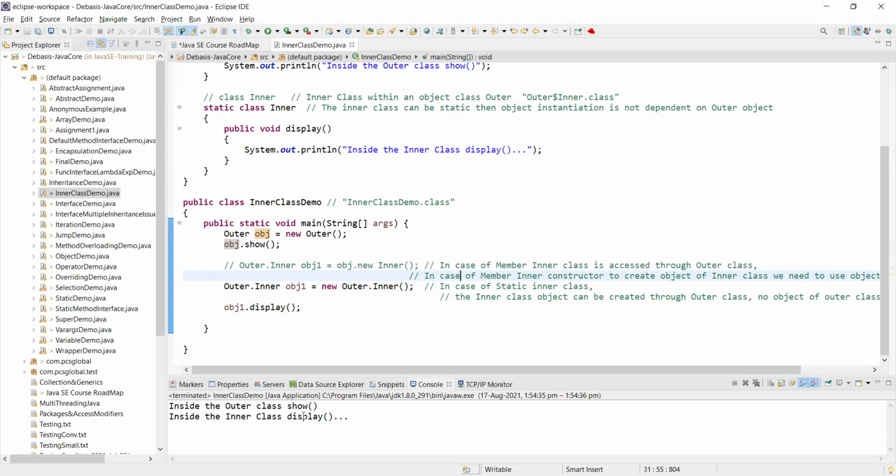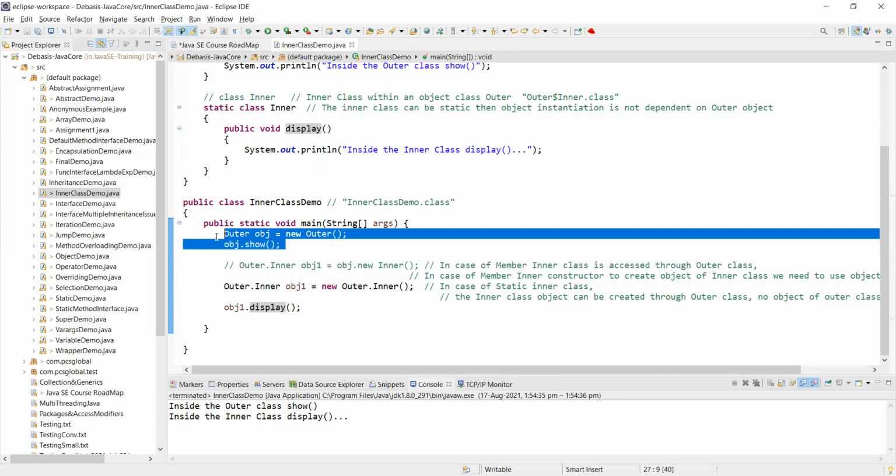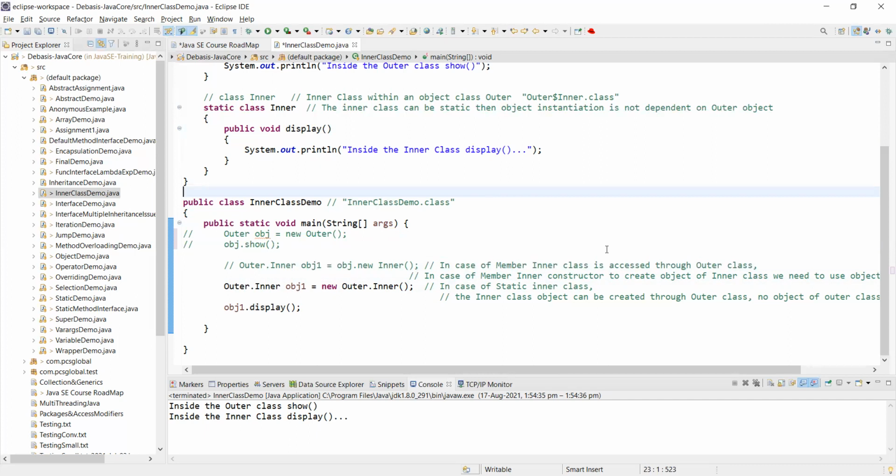To access the inner class display, I have gone to use the display method. What happens if I remark this out? Will this program still work? My purpose is just to access the inner object's display method. Will this work? Yes, sir. Yes, this will work because I have taken the dependency of this object from this object.